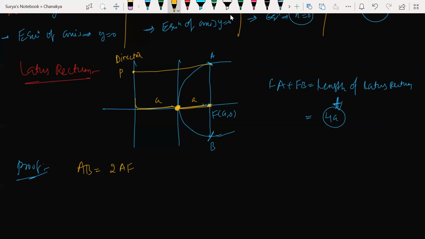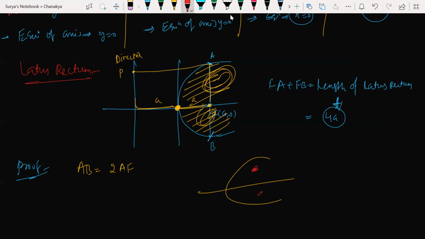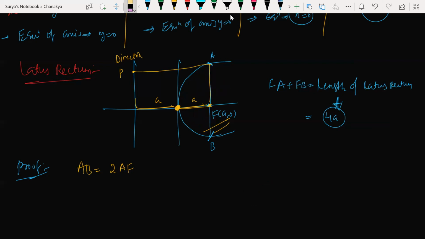आप समझ रहे हो बेटा? ये जो भी ऊपर जितना भी है, whatever I have here, this one, exactly the mirror image of that shaded part would be down में. ठीक है? ये जो भी है इधर, same thing इधर नीचे होगा. समझ रहे हो आप? देखो, whatever you have here, same thing would be here. Mirror image of this would be here. ठीक है? Whatever the length, whatever the quantity I have above the x-axis, below the x-axis also would be the same thing. समझ रहे हो आप? Now can I say then this full AB length, can I say AF? This is AF, right? Can I say 2 times of AF then? Am I correct?